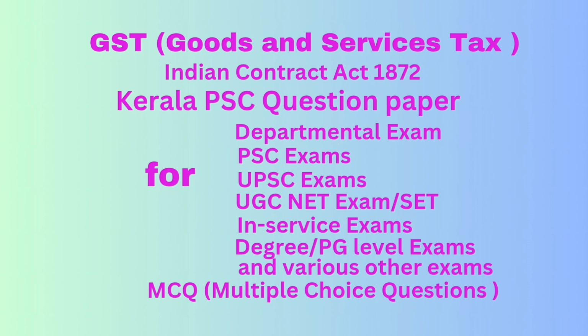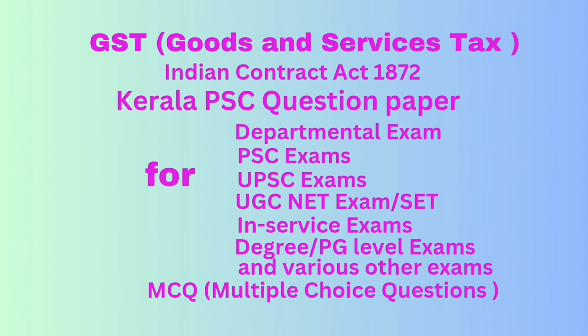Then question number 30. A chocolate package consists of chocolates, GST rate 5%, dry fruits, GST rate 18%, and aerated drink, GST rate 28%, and the whole package is sold for a single price of rupees 1000. What is the GST rate to be applied and what kind of supply is this? Correct answer option B, 28%, and it is mixed supply.